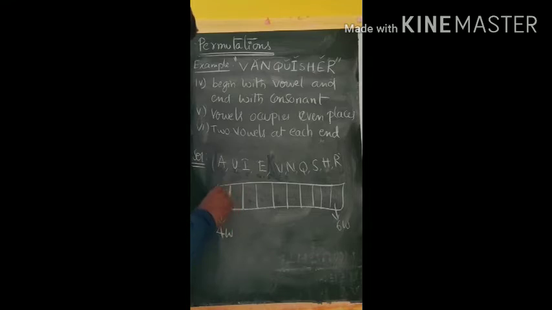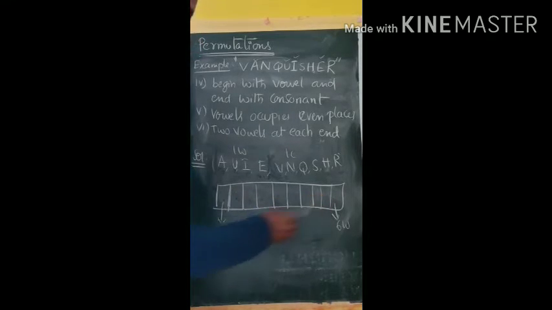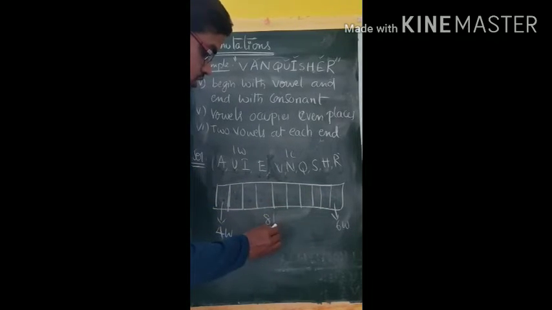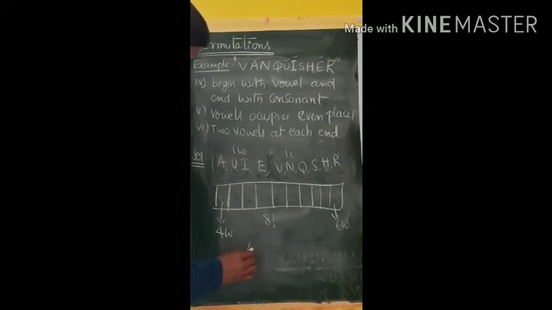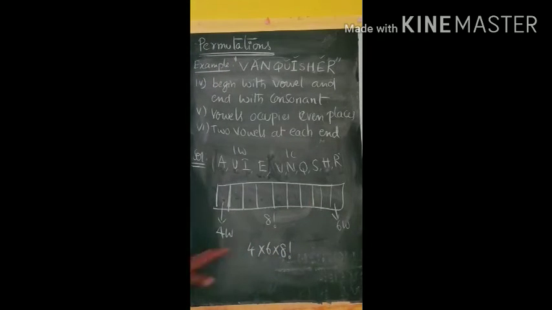So remaining, how many places are there? 8 places, as 2 have already been filled. Here we used only 1 vowel and 1 consonant, so the rest, 3 vowels and 5 consonants, total 8 letters are available. 8 places and 8 letters, it is possible in 8 factorial ways. So your answer is 4 into 6 into 8 factorial. So begin with vowel and end with consonant, that is the 4th problem. See next.